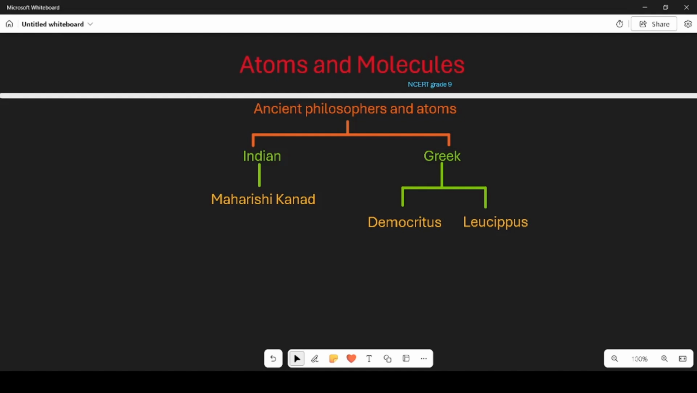Ancient Greek philosophers, Democritus and Leucippus. Far away in Greece, there were two other wise men named Democritus and Leucippus. They also loved to think about what everything was made of. They thought that if you kept breaking something into smaller pieces, you would eventually get to pieces that were so small you couldn't break them anymore. They called these pieces atoms, which means uncuttable. So just like Maharishi Kanad's Parmanu, these atoms were the tiniest building blocks of everything around us.